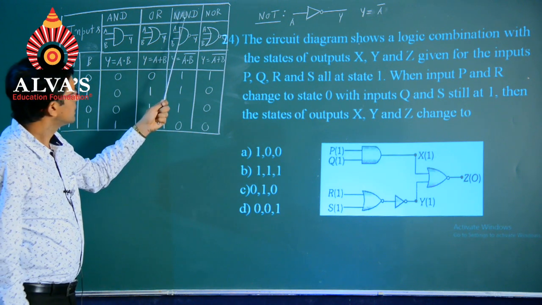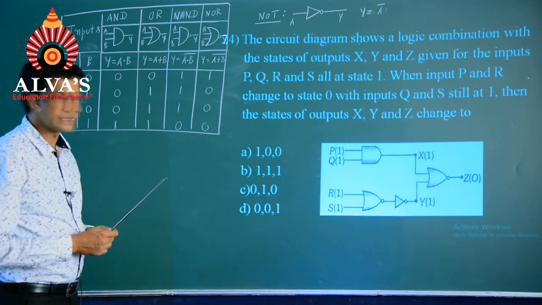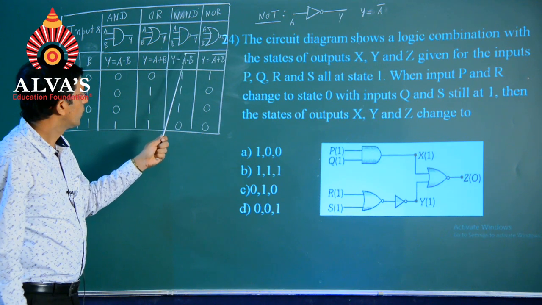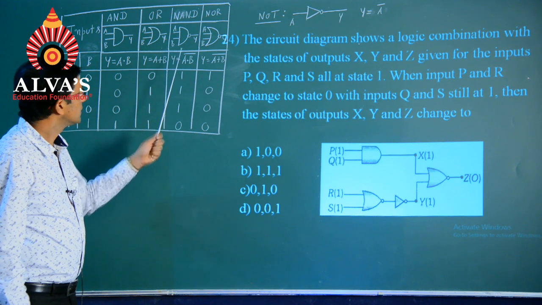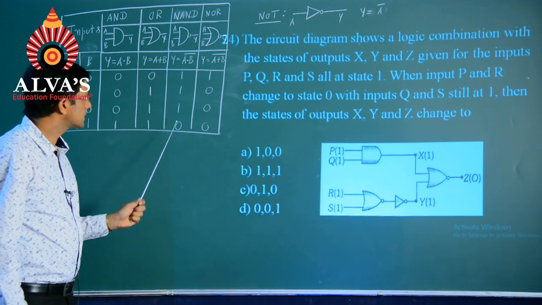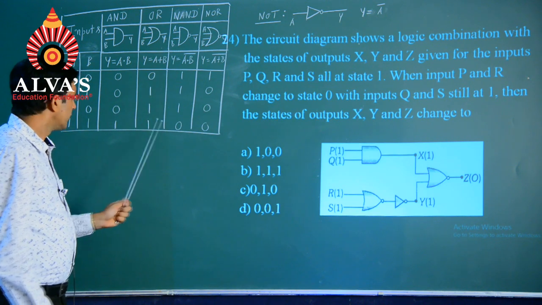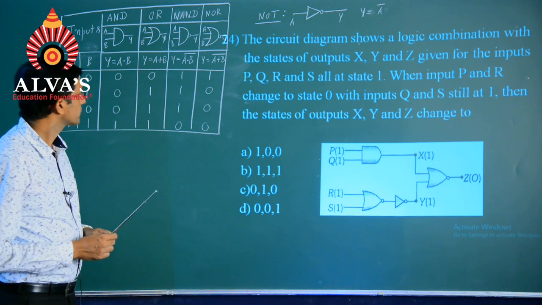When it comes to the NAND gate, we have a bubble represented here at the output, and it becomes y equals a dot b whole bar or complement, wherein when both the inputs are high, output is low.